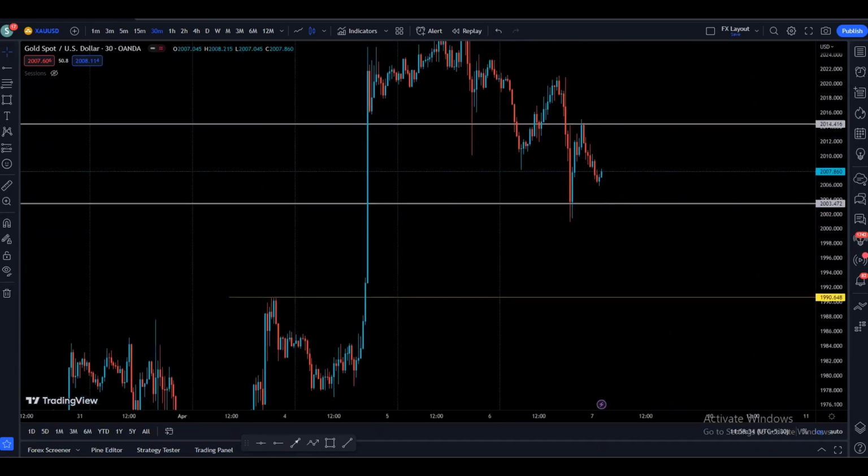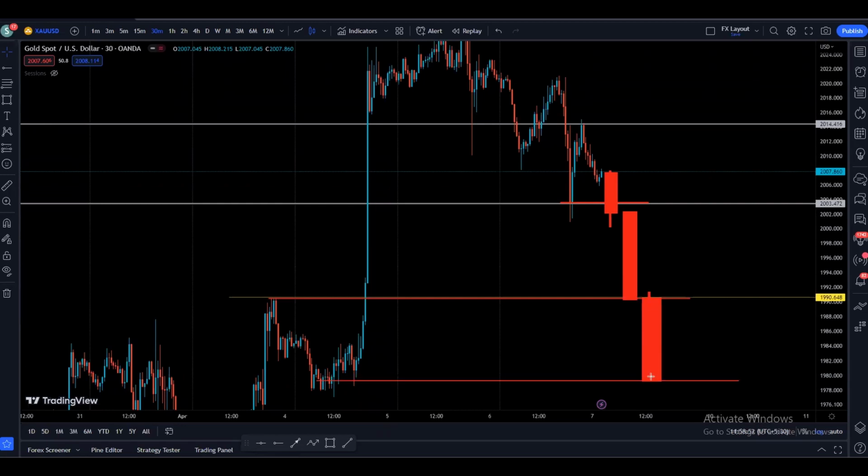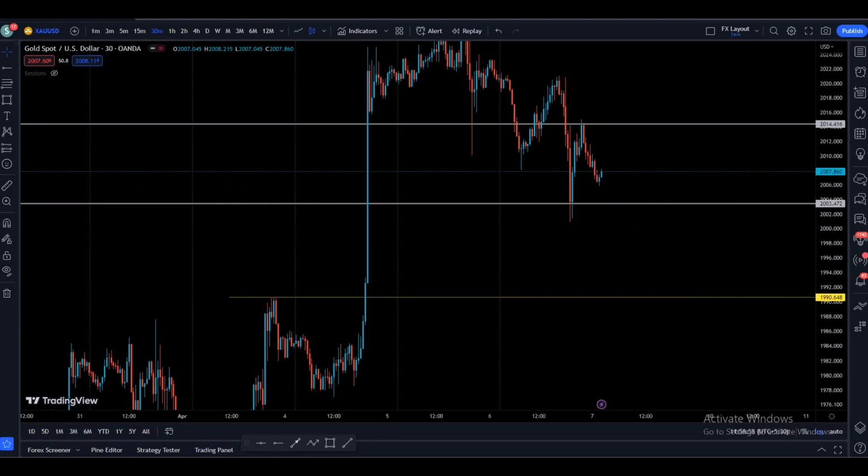So there is a potential for the price to come down. In this situation, if we get a 30-minute to 1-hour candle closing below this support, there is a pretty high probability for the price to come down and retest the lows, as you can see on this side, or maybe the price might come down to this support as well. At the same time, if we get a 30-minute to 1-hour candle closing above the previous resistance here, then I see a higher probability for the price to come up and retest the resistance right here. This is something I see on the 30-minute chart.